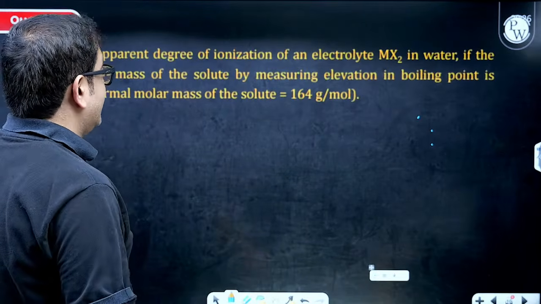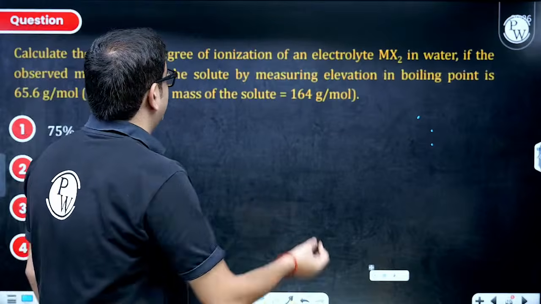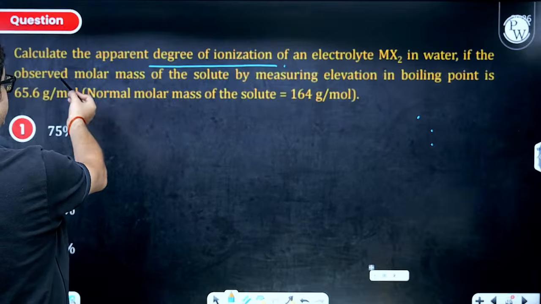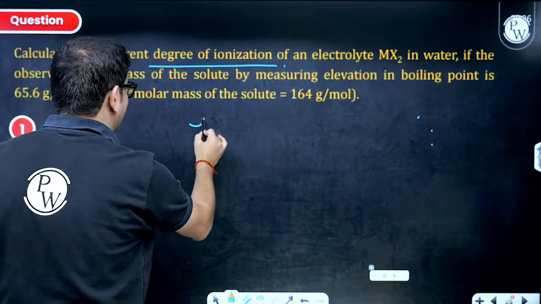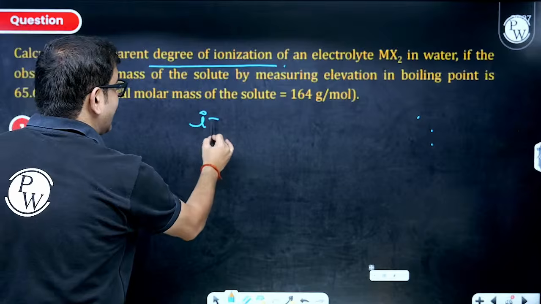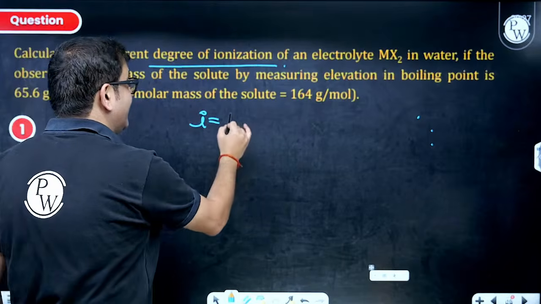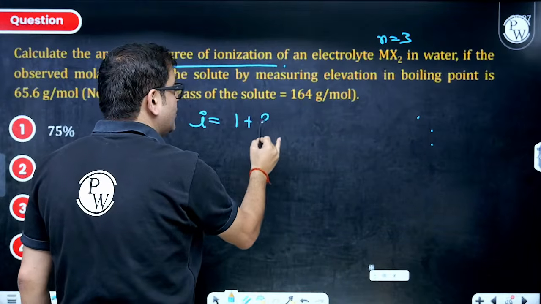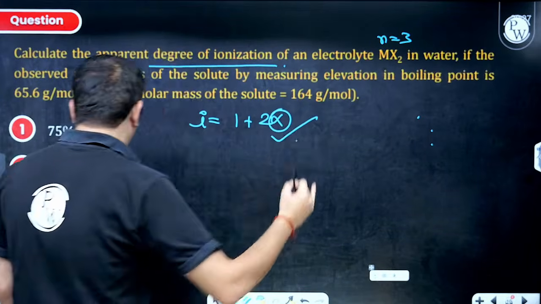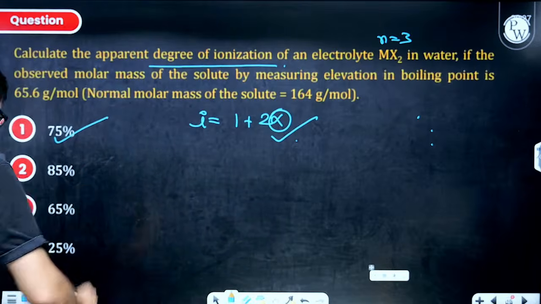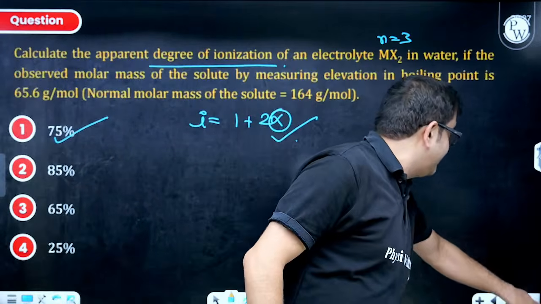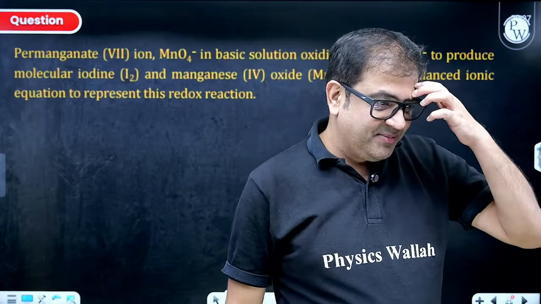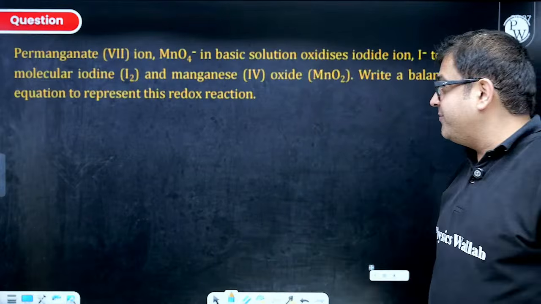So obviously this is basically a question on the degree of ionization. You should definitely know if you have the observed molar mass of solutes, you can calculate i, and once you calculate i, in case of dissociation it will be 1 plus (n minus 1) alpha. So the value of n will be 3 over here. So 3 minus 1 is 2 alpha, and therefore you can calculate alpha, which I guess everybody did perfectly. Because it is 100%, let me not solve it properly. I hope you got it. Perfect, everybody. Chalo.